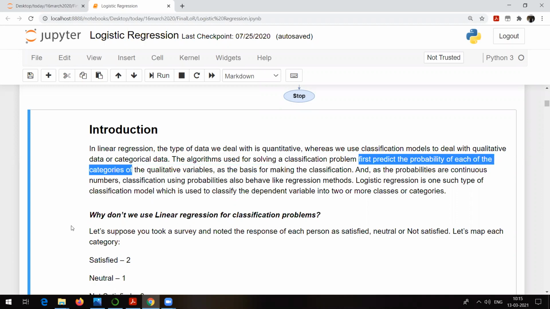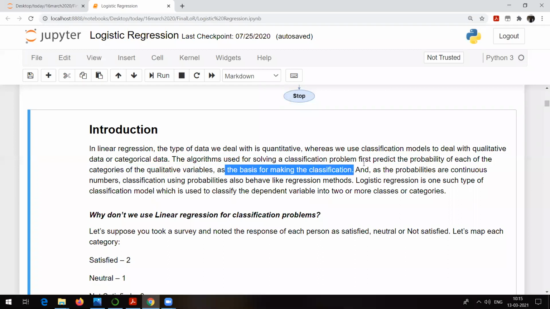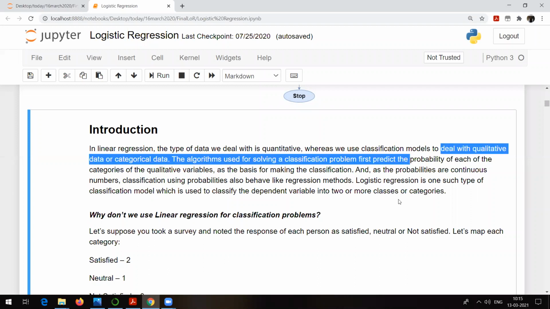Affected by cancer, not affected by cancer. So the algorithms which are used for solving classification types of problems actually find out the probability of each of the classes, that is, the qualitative variables, yes, no, as the basis for making the classification. So the main thing is that it makes the probability.